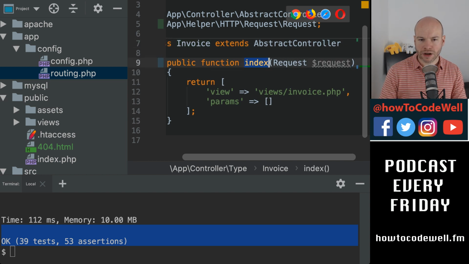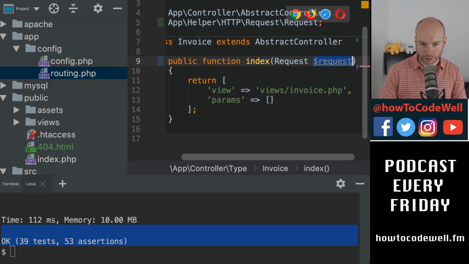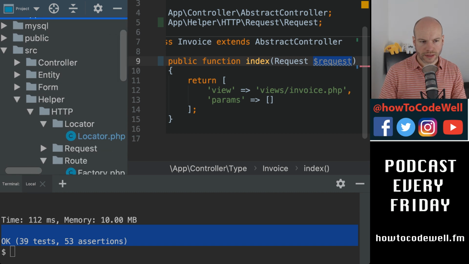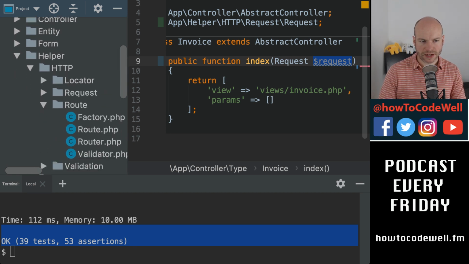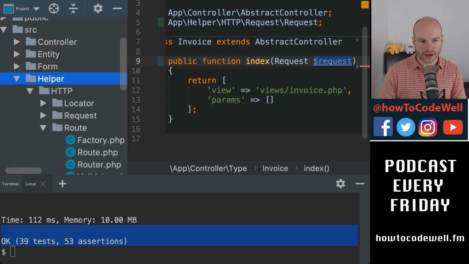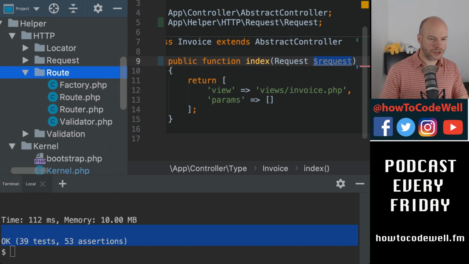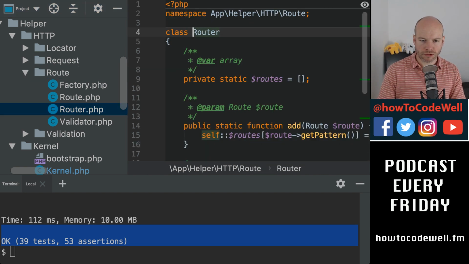Now, I did pass in the request object itself. This is something that we built I think it was last week. If I close that down, I can just show you quickly. So we've got the HTTP and helper, that's in the src. We go into root, we have all of the roots. So we have the router that takes all of the roots.